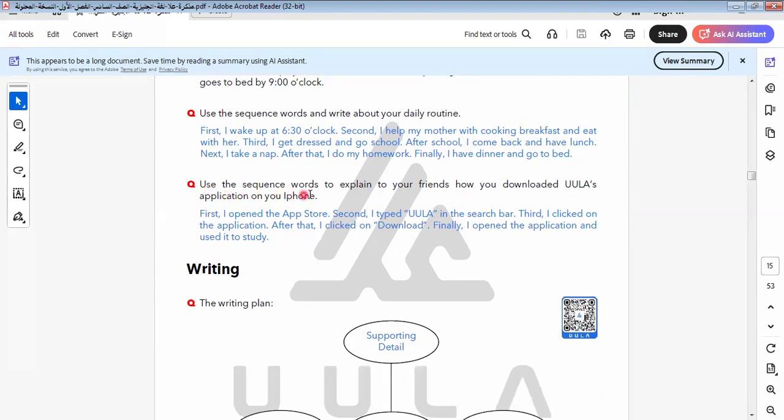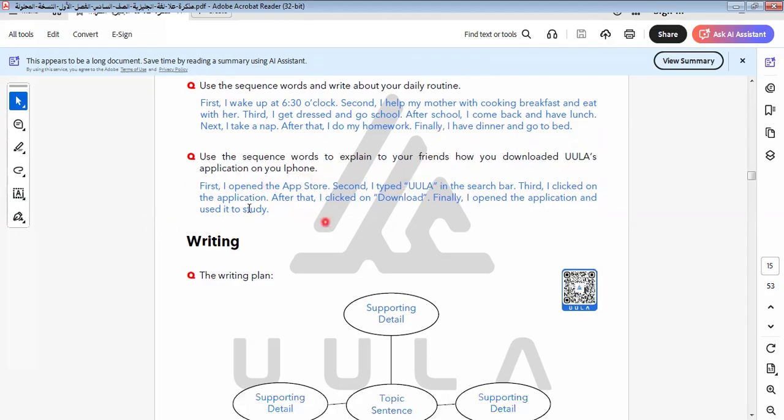Use sequence words to explain to your friend how to download the ULA application. I don't know about this application on phone. First, I open the App Store. Second, I type ULA in the search bar. I don't know about this application, but I write it as it is.